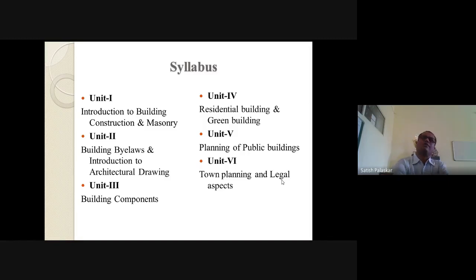We are going to study this in detail at that time. I will show you that figure, what a lintel is, where it is provided. What are the different types of lintels, and what different materials are used to construct these lintels? That part we are going to study over there in the B part.